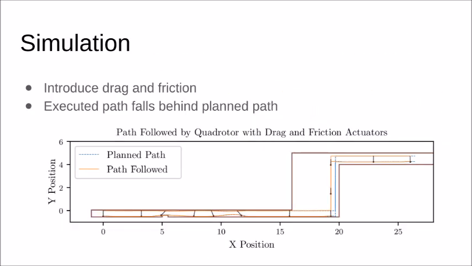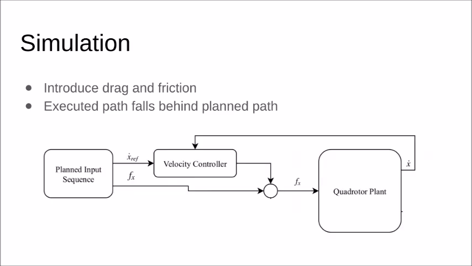The performance of the complete system is verified through simulation. When friction and drag is introduced into the system, the actual executed path falls behind the planned path due to the actual dynamics differing from the dynamics used to plan the trajectory. To combat this, a feedback control system is implemented.